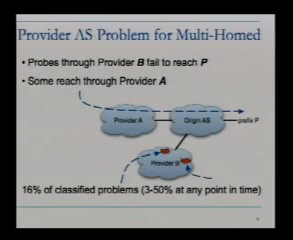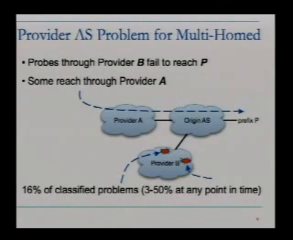So this is perhaps more interesting. Some probes are getting through. We know things are working some places, but not everywhere. And the first class we're going to call provider AS problems for a multi-homed origin. Here we have all probes that go to provider B dying in provider B, but other probes are reaching through the other provider. And this explains 16% of the classified problems.